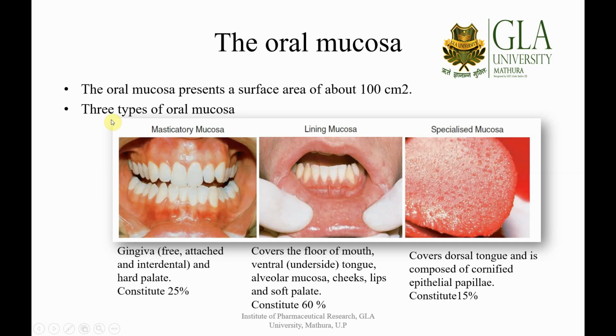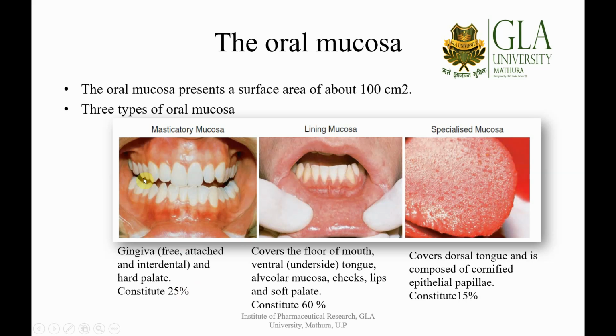Now let us see how many types we can categorize the oral mucosa into. Depending upon its function and its constitution, we have divided the oral mucosa into three main categories. First is the masticatory mucosa. Second is the lining mucosa, and the third is known as the specialized mucosa.